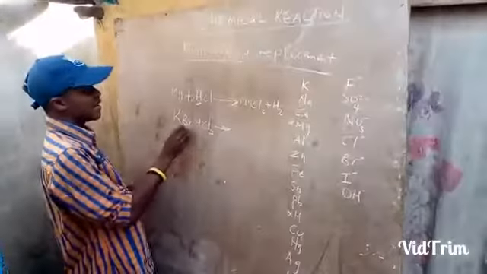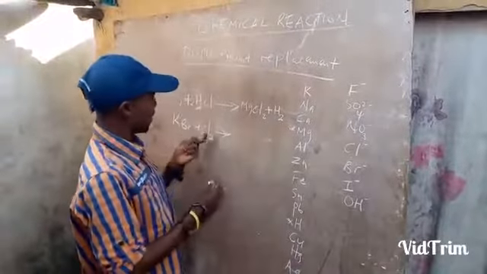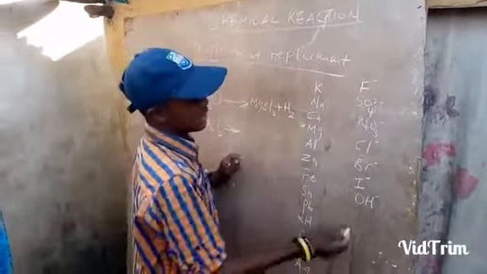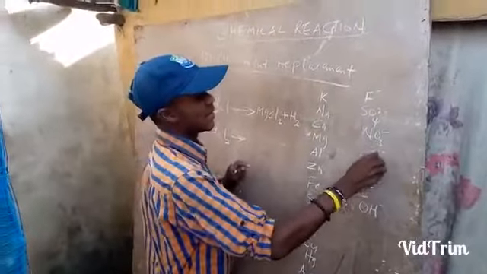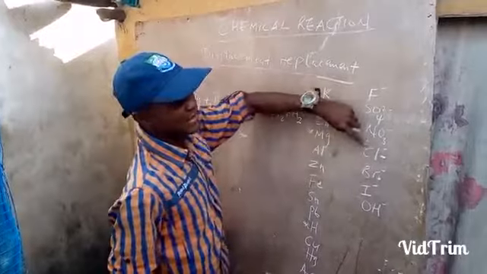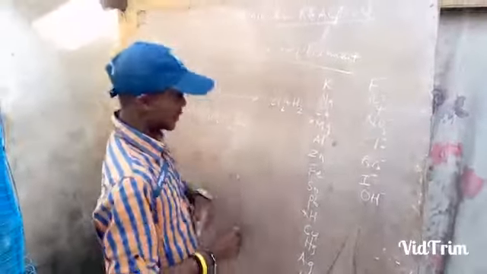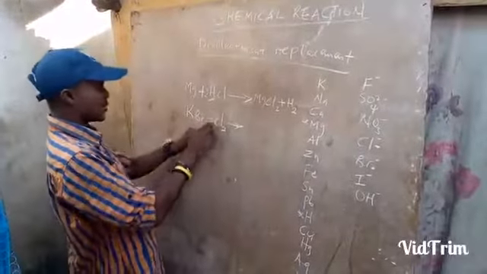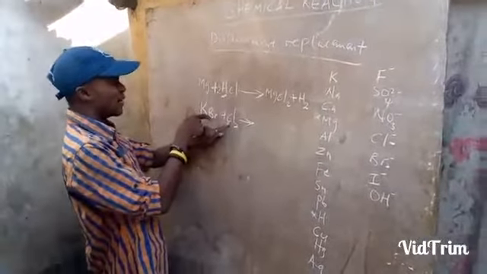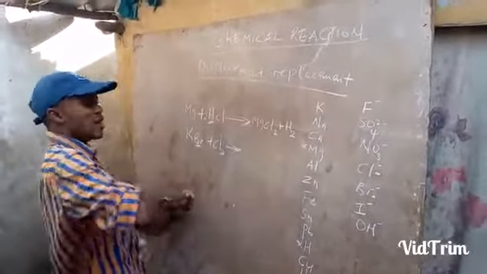When you look at this, Br and Cl are part of this set. Br is here, Cl is here. But Cl is above Br. Since Cl is above Br, Cl can replace Br wherever it is. Now when you look at this, we say Cl is above Br. So in place of Br, chlorine is coming to replace it because chlorine is above.